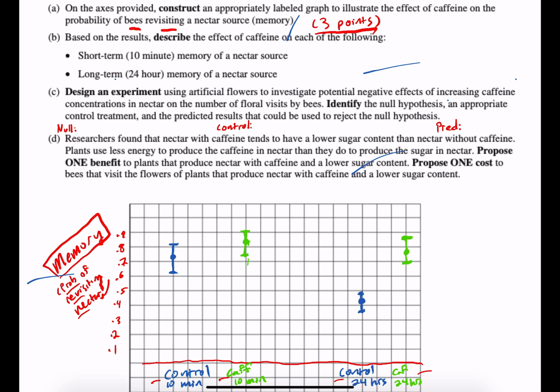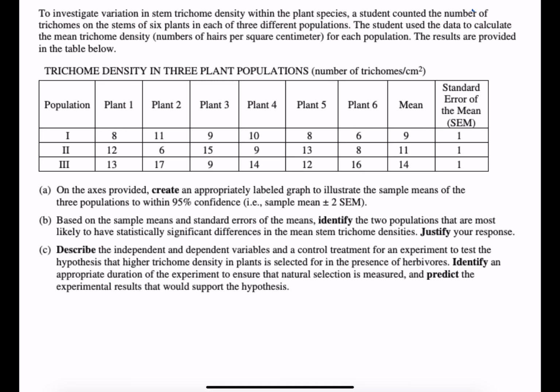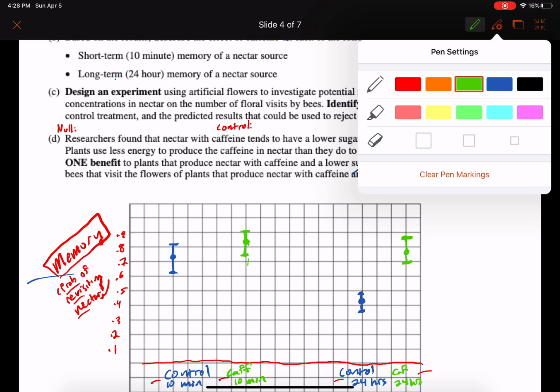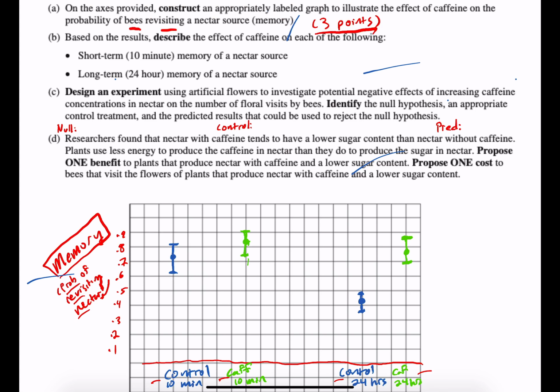Okay. Now let's take a second and just evaluate this data that it's given us. So this would have gotten you the 3 points, and you could have had these all flip-flopped because it's data that's grouped. I did it where I had the control at 10 minutes, caffeine at 10 minutes, and then the control 24, caffeine 24.